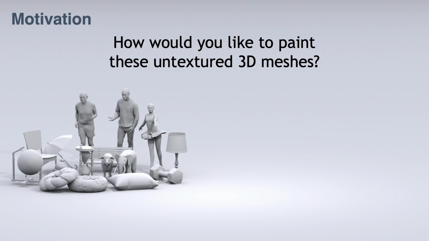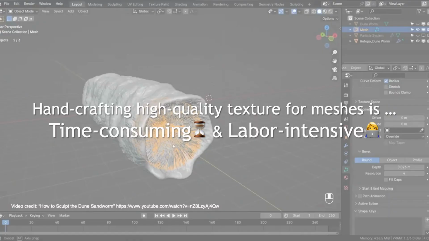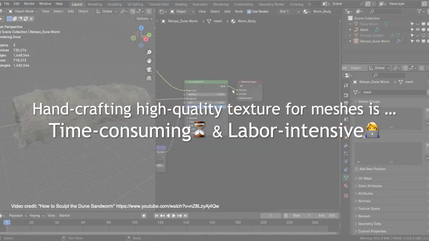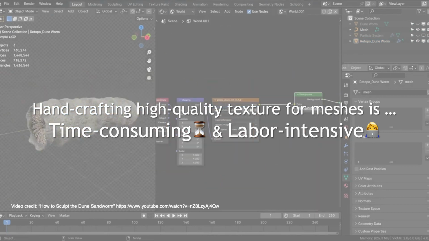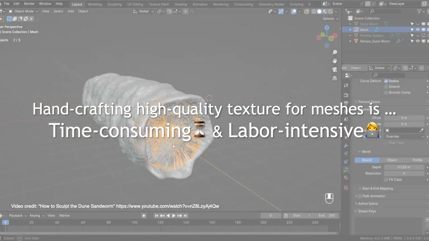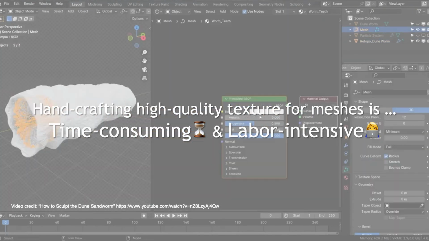How would you like to paint these untextured 3D meshes? One could model the texture maps by using commercial graphics tools. However, handcrafting high-quality texture for meshes is time-consuming and labor-intensive.